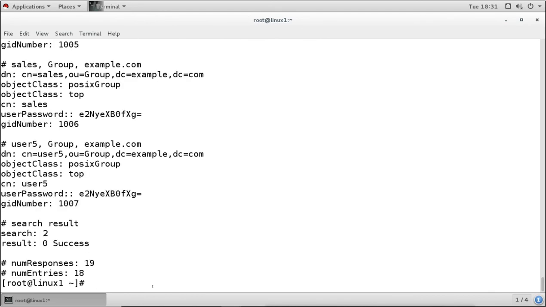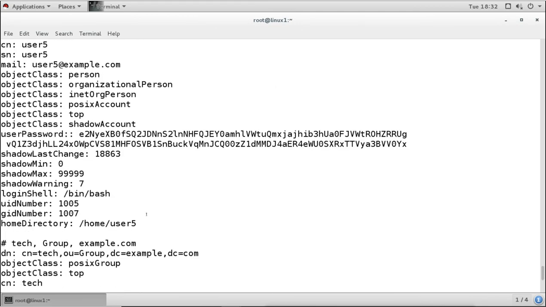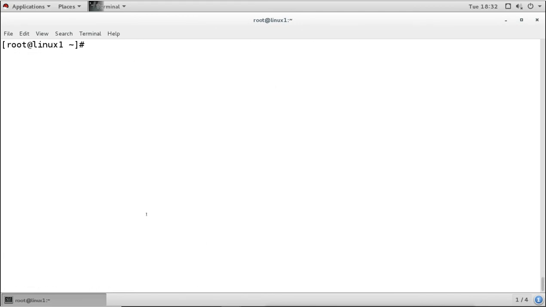And it will show you all the information about the users, everything that we have added. Now our LDAP server is configured. Now we can go to the client machine and configure the client.